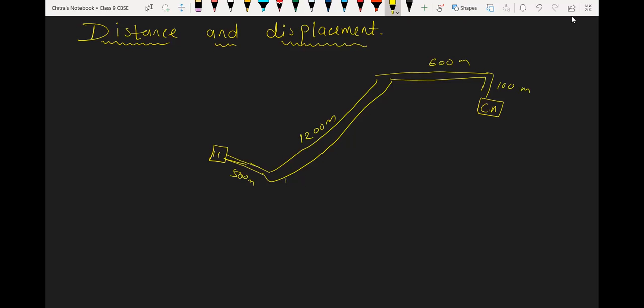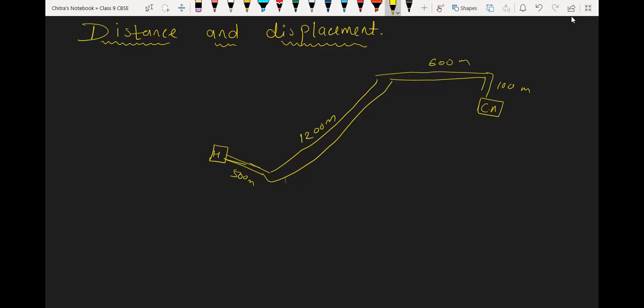So this is the actual path traveled by Hemant sir every day from home to school. It is the actual path covered by Hemant sir. Is it or not?